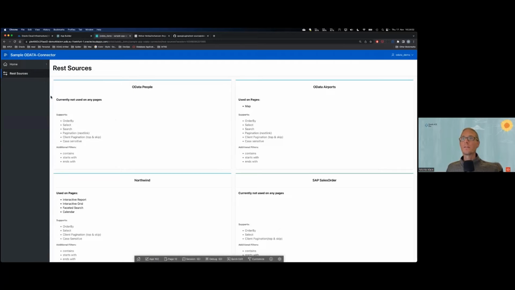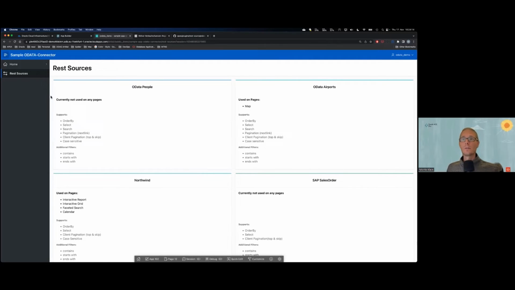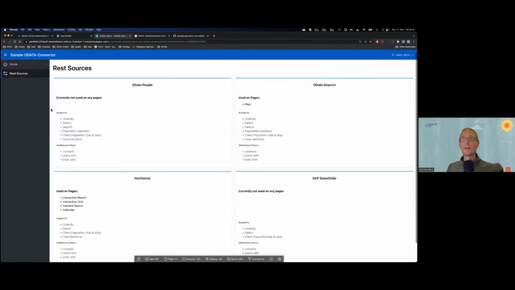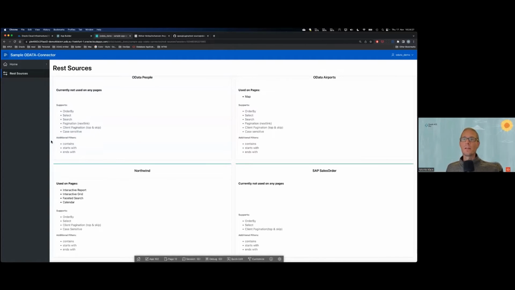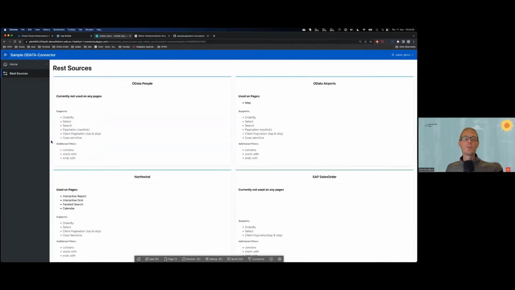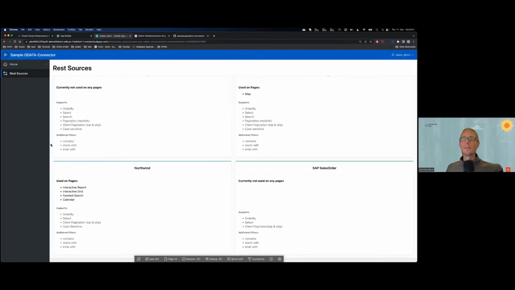And if you click on REST sources, this is a small selection of public demo endpoints or REST sources that you can look into and try out also. What we've also written here, this comes in handy pretty soon, is what those data sources support. So in the OData standard, there's a couple of things that are optional for the endpoint to support. And this is something that you have to look up. We did it for those samples for you. And this is needed when you set it up.